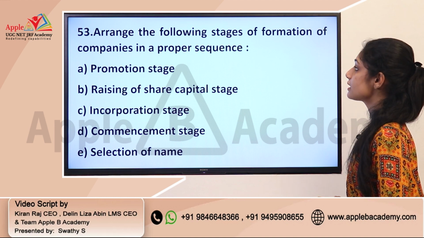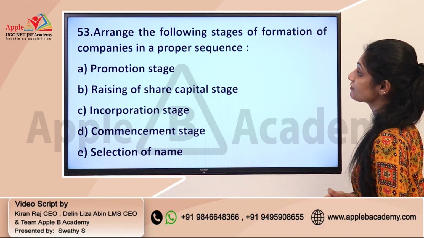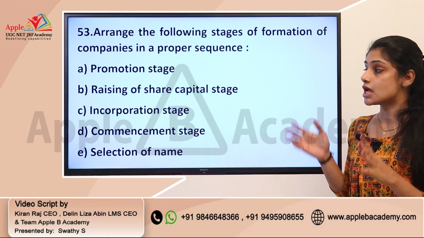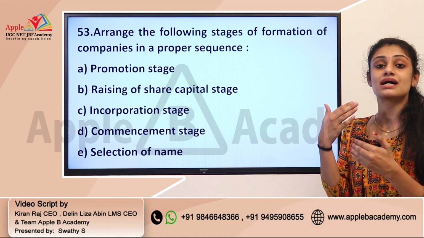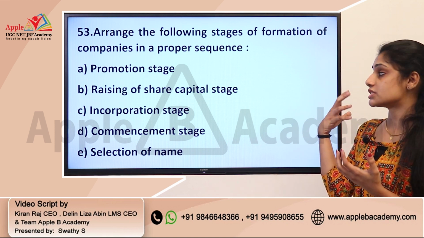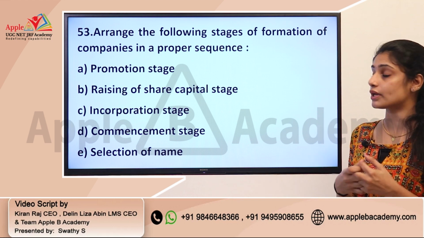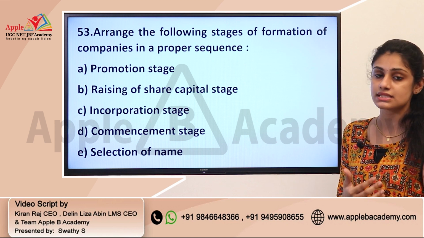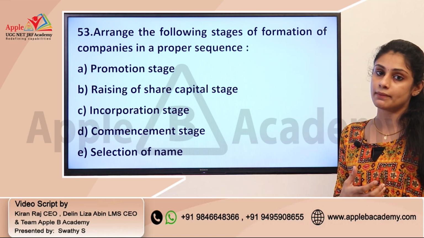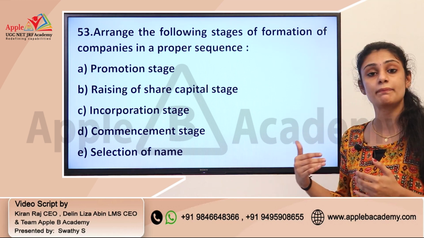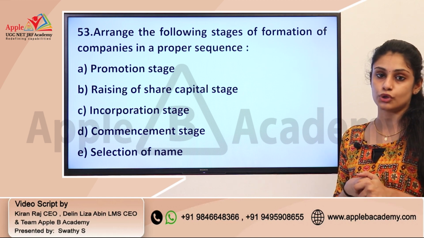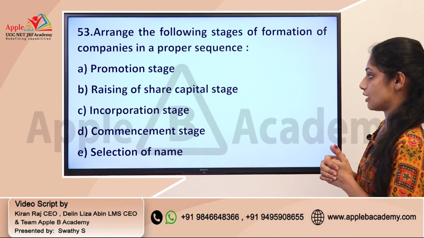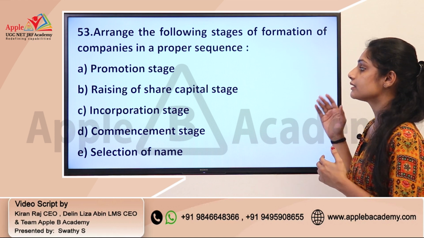The next question: arrange the following stages of formation of companies in a proper sequence. So here you need to make a logical order related to the formation of a company. You can connect this area with two modules. One is legal aspects of business, in which we discuss the Companies Act, and this also comes as a part of the accounting and auditing module when you are dealing with corporate accounting. So you should put them in order.